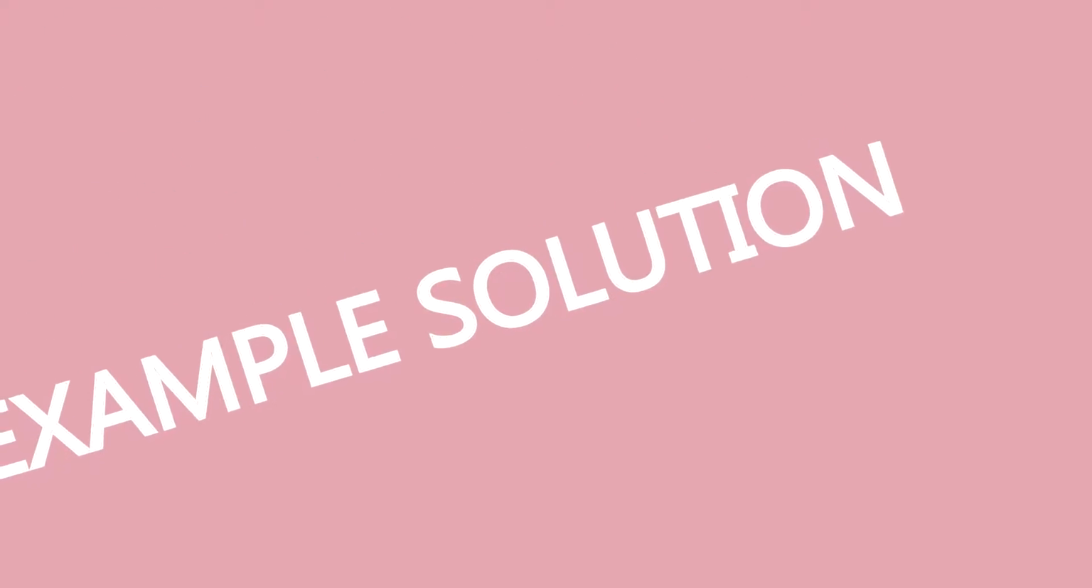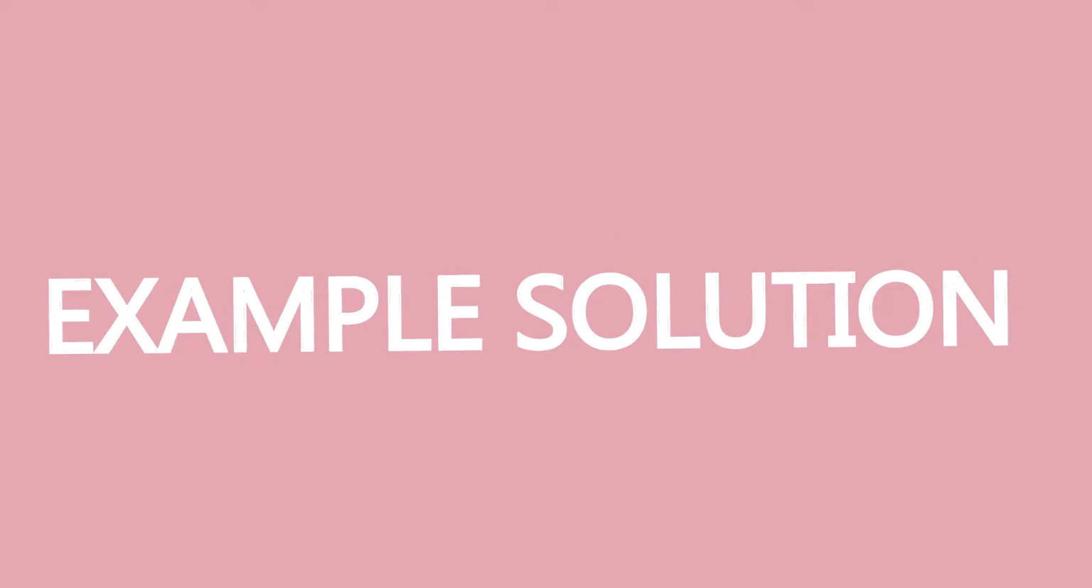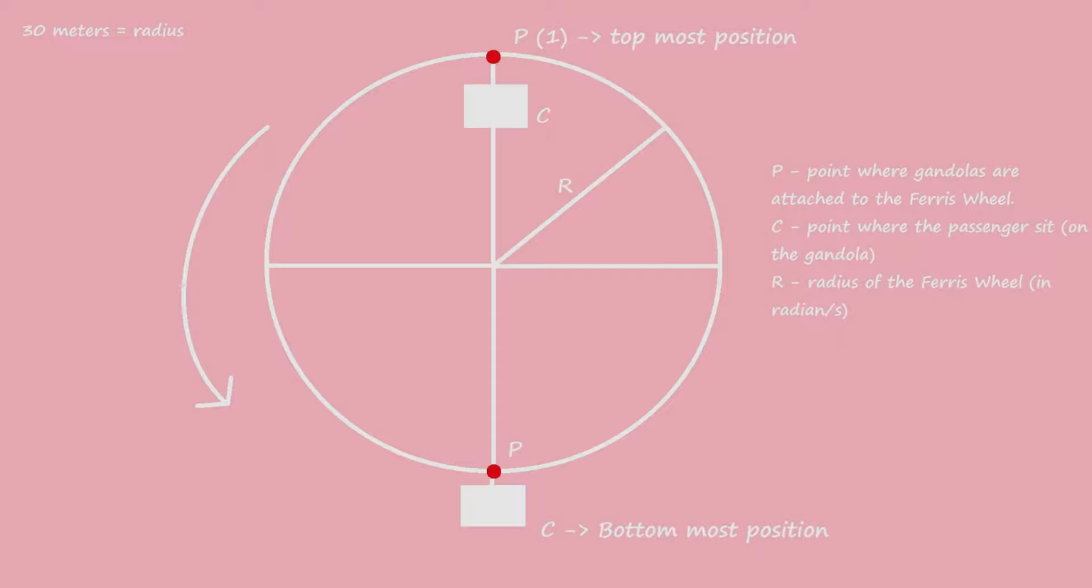To analyze the Ferris wheel's physics, we must first simplify the problem. The figure shows a schematic of the Ferris wheel illustrating the essentials of the problem, where P1 is the topmost position and P2 is the bottommost position. Point P is where the gondolas are attached to the Ferris wheel. Point C is where the passengers sit. R is the radius of the Ferris wheel. W is the angular velocity of the Ferris wheel in radians. The forces acting on the passengers are due to the combined effect of gravity and centripetal acceleration caused by the rotation of the Ferris wheel with angular velocity.